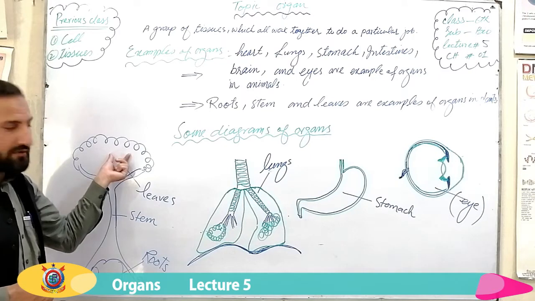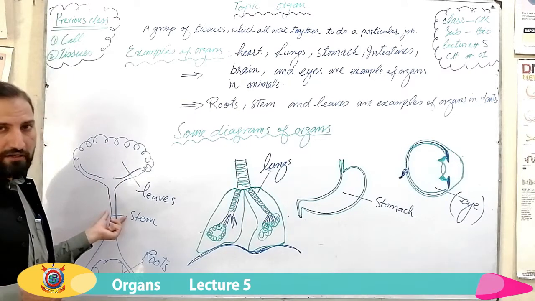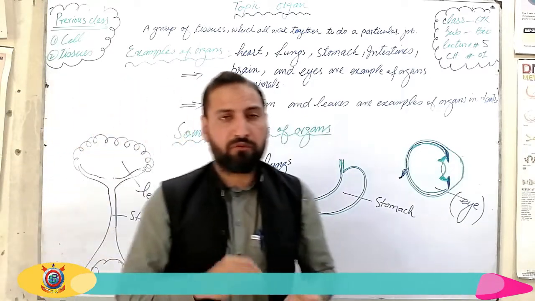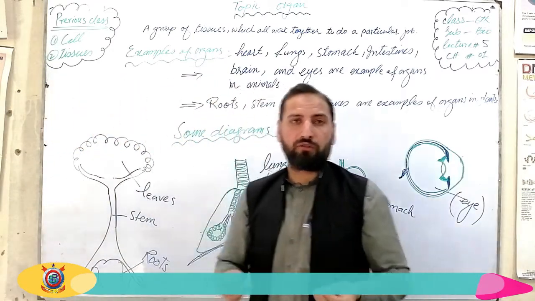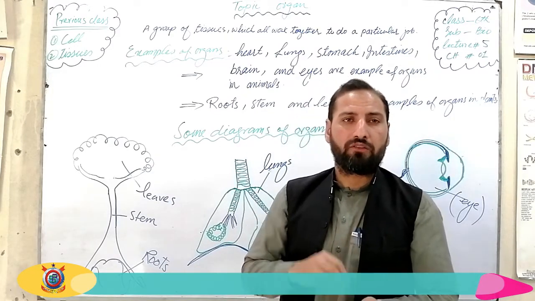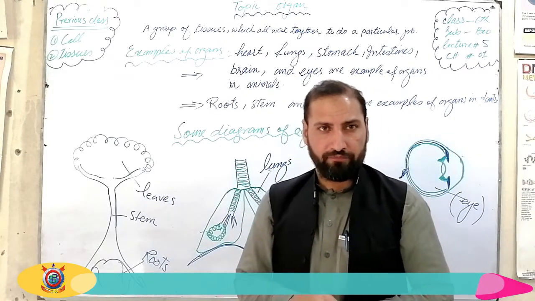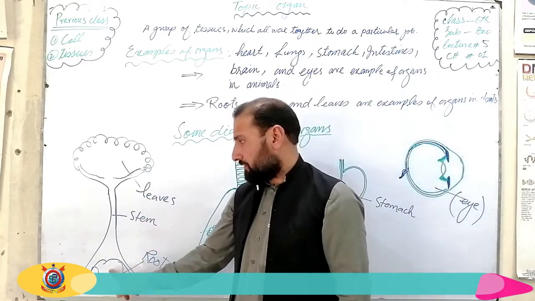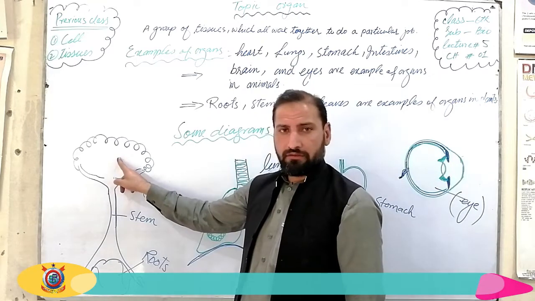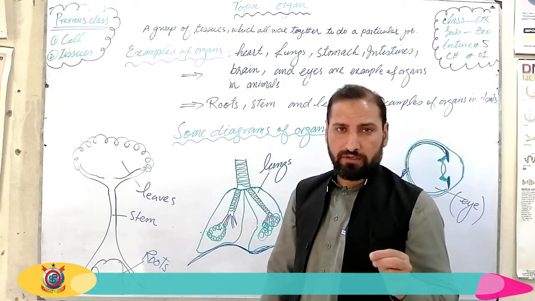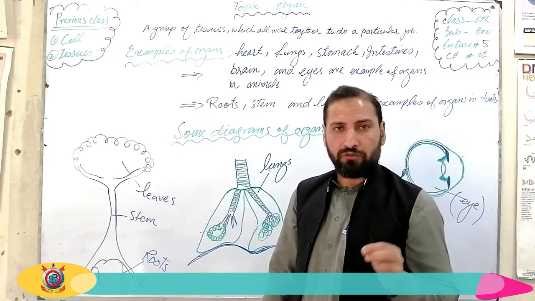They carry out photosynthesis. Some stems are also green in color when they possess chlorophyll. Those stems which possess chlorophyll, they also bring about the process of photosynthesis. Some stems also store different kinds of food materials, right? I repeat again: root, stem, and leaves. These are the examples of organs in plant bodies. They also do different kinds of jobs.